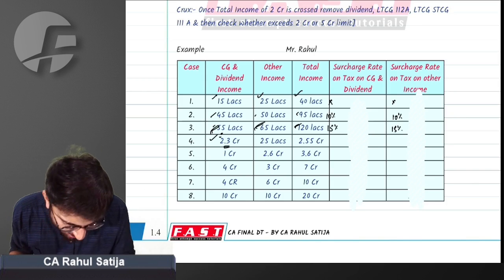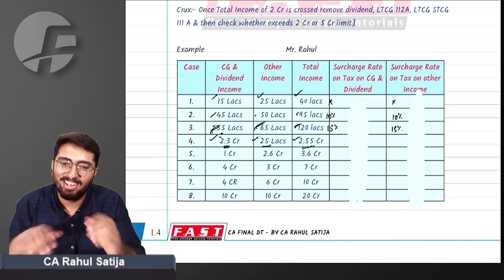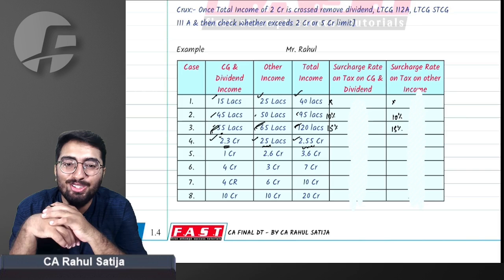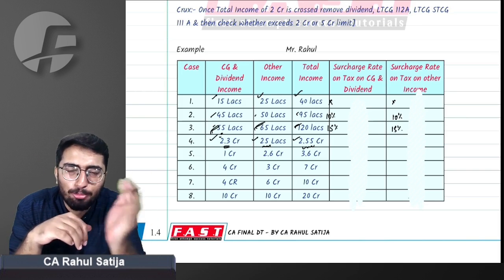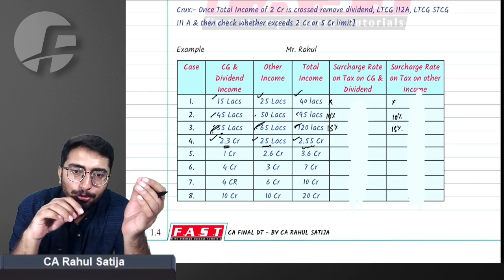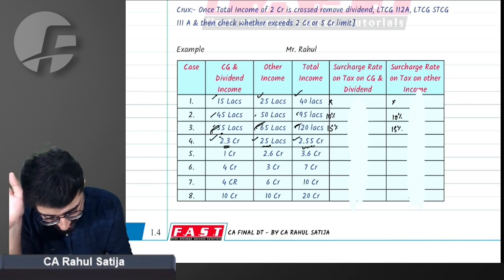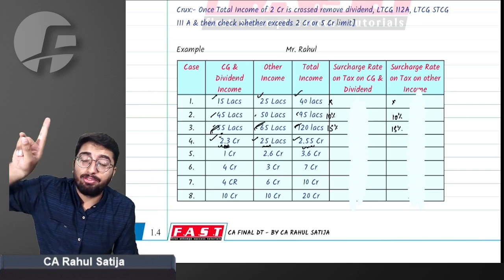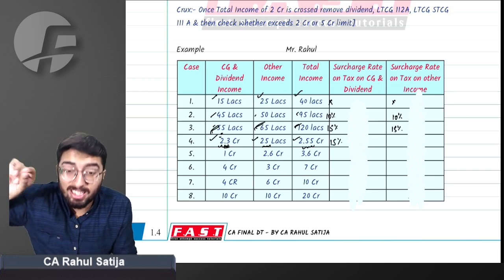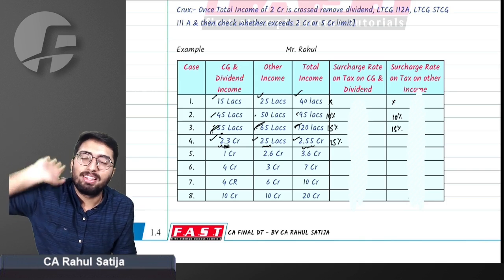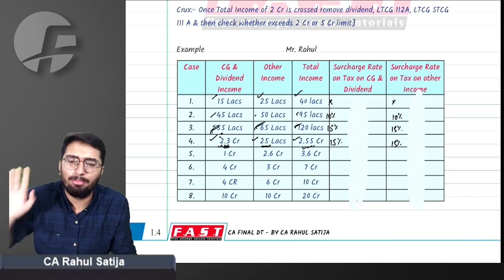Specially taxed income is 2.3 crore and other income is 25 lakh rupees. Sir, total income 2.55. What conclusion can you draw? Total income is more than 2 crore, so we have to bifurcate the specially taxed income from the other income. Specially taxed income is 2.3 crore and we have studied that specially taxed income will be surcharged at 15% only. We have to see the other income. If other income is up to 2 crore, there will be 15% surcharge. So other income is up to 2 crore. Yes, so 15% surcharge will be applicable.